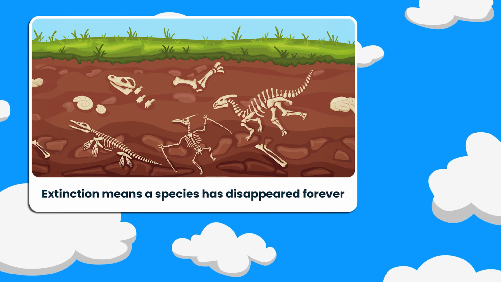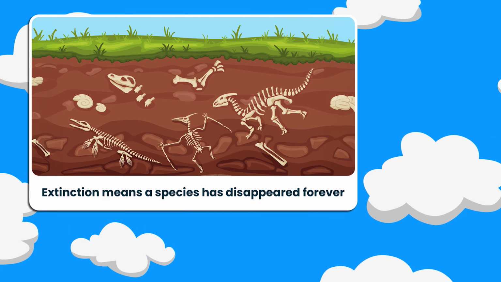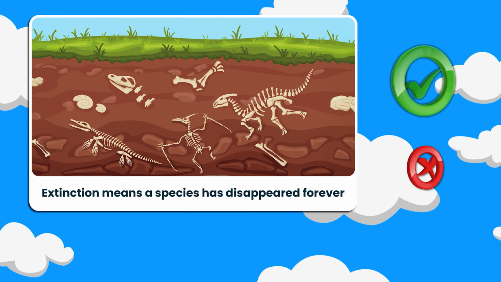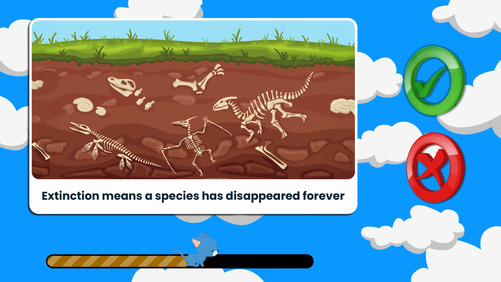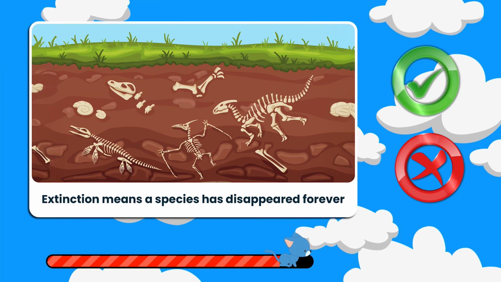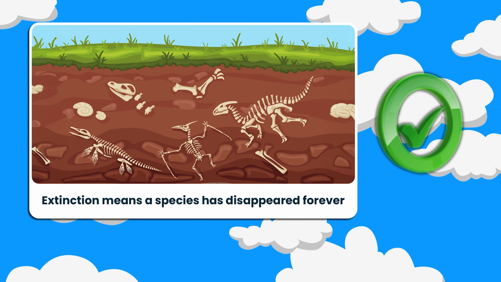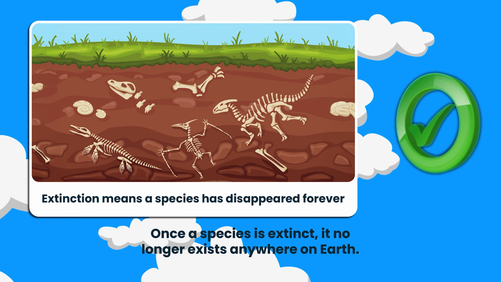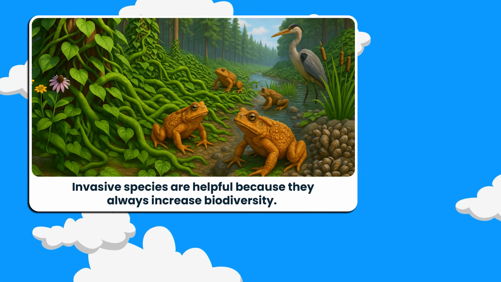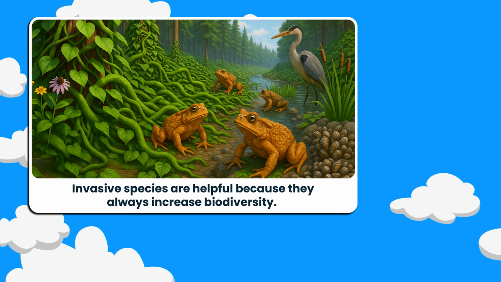Extinction means a species has disappeared forever. True or false? Stand for true, sit for false. That one's true. Once a species is extinct, it no longer exists anywhere on Earth. Let's test this. Invasive species are helpful because they always increase biodiversity.